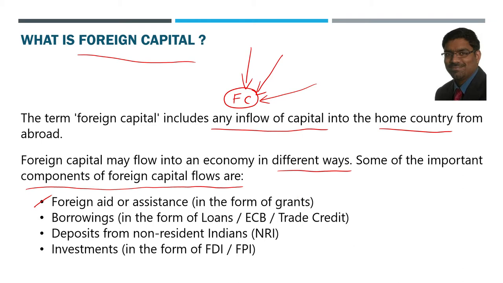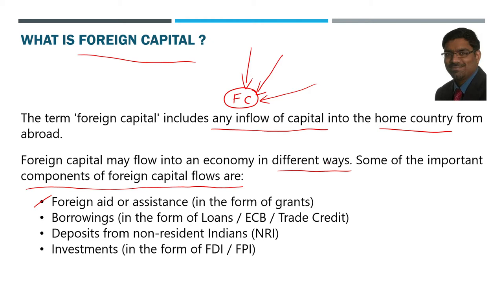But of course, recently India is rejecting foreign aid many times. When floods happened in Kerala, the United Arab Emirates offered some free aid of $100 million, but India said, no, we don't want any aid, we can take care of ourselves. Earlier, a lot of aid used to come to India. Now, mostly we are giving aid to other countries in Africa, etc. But that is again a government policy matter